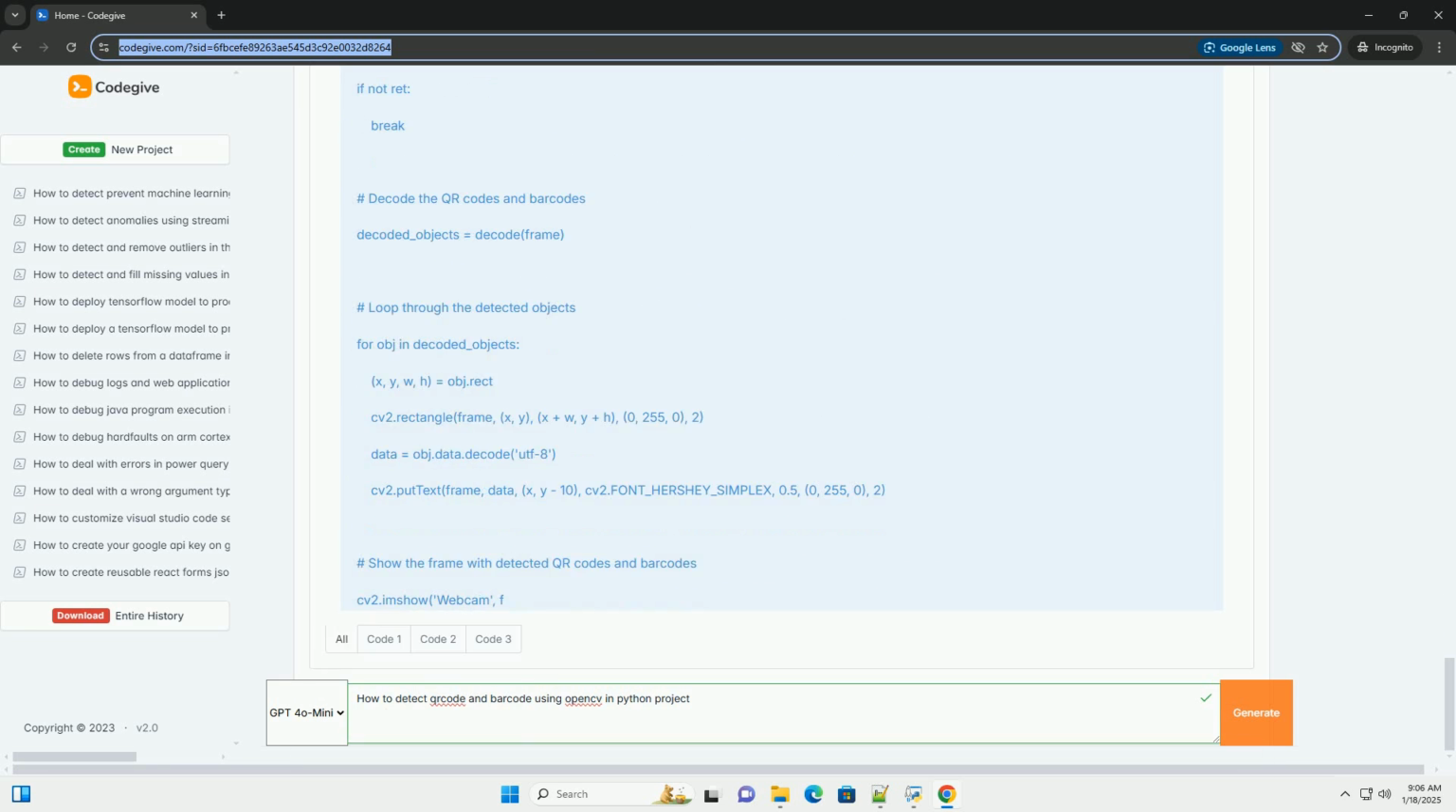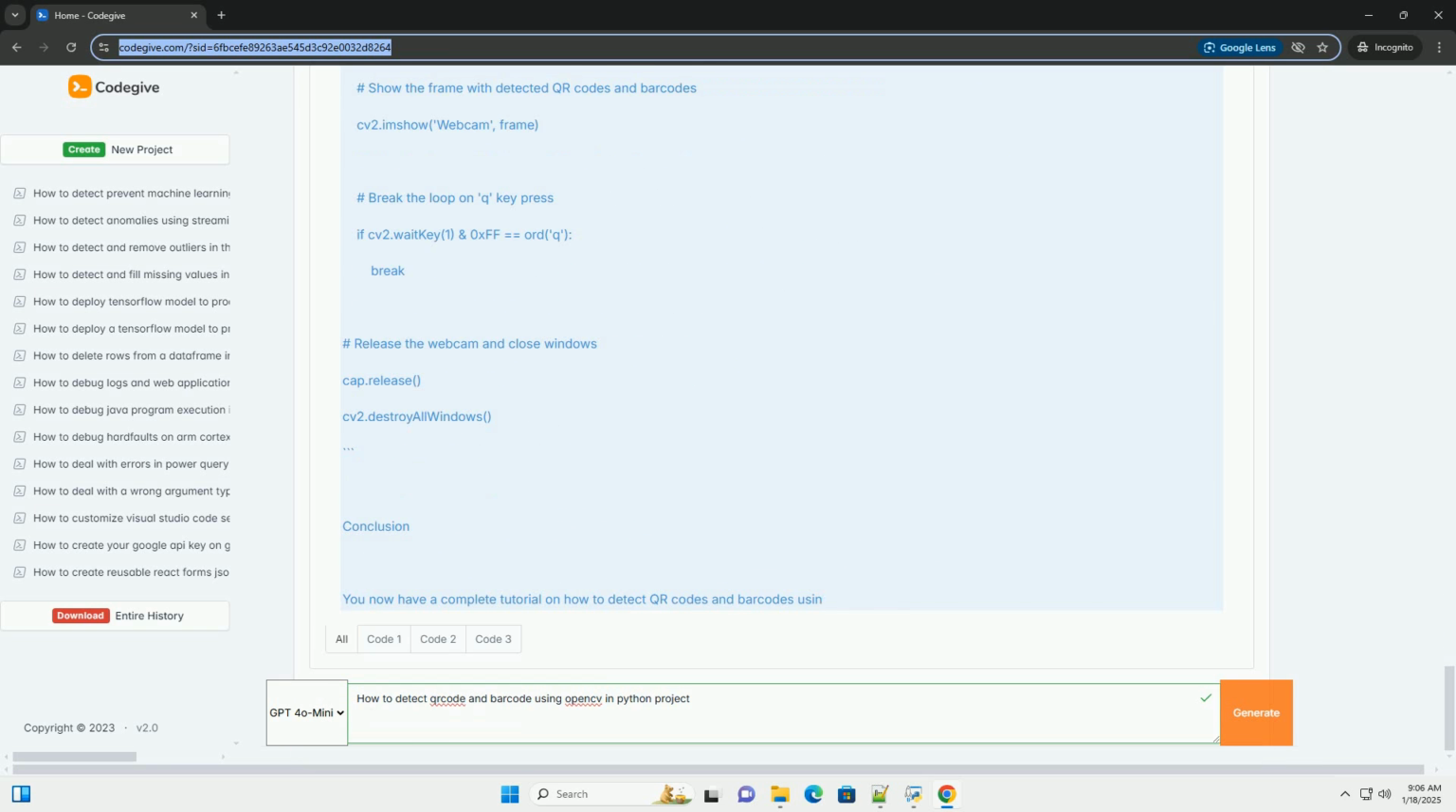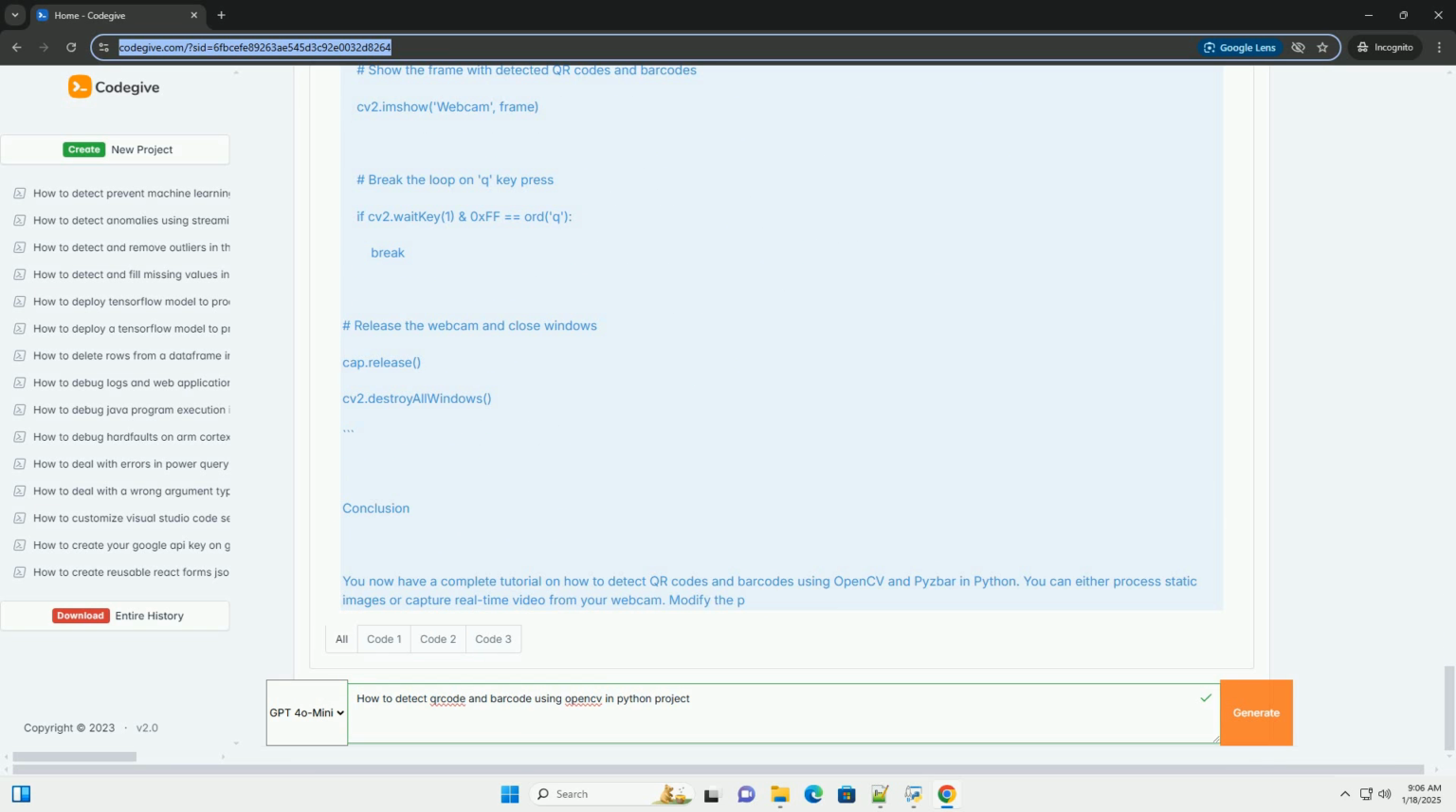Step 2. Load the image. You can load an image containing a QR code or barcode using OpenCV. You can also capture video from your webcam if you want to detect codes in real time.